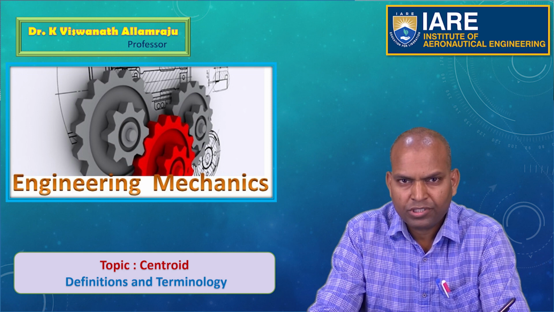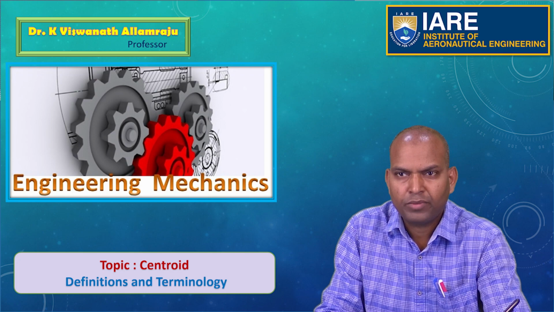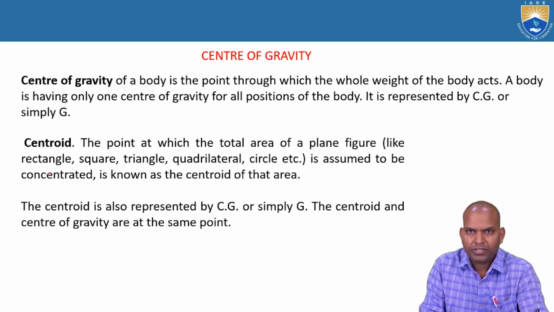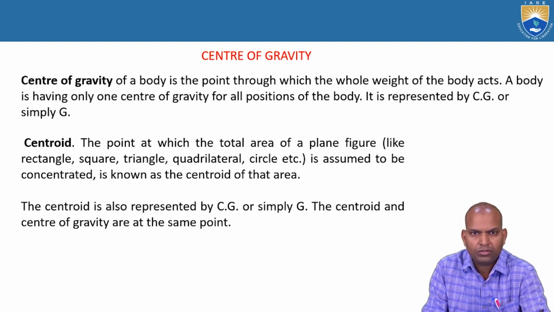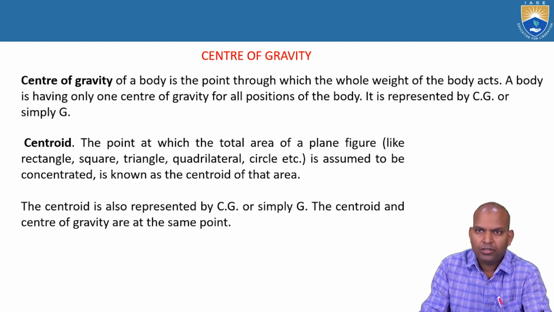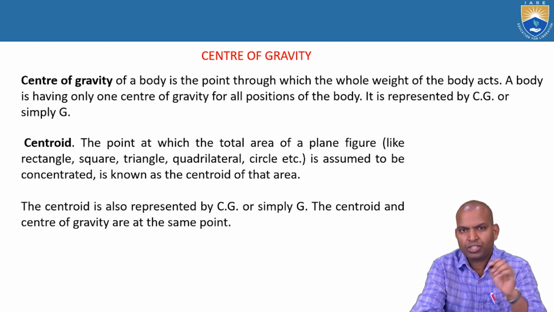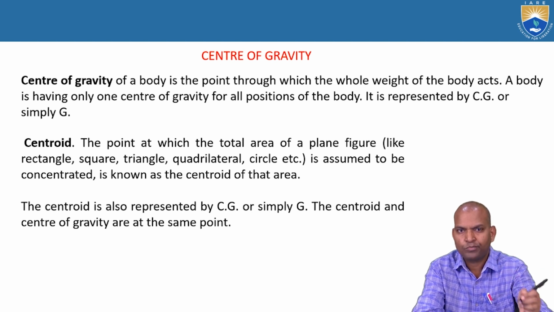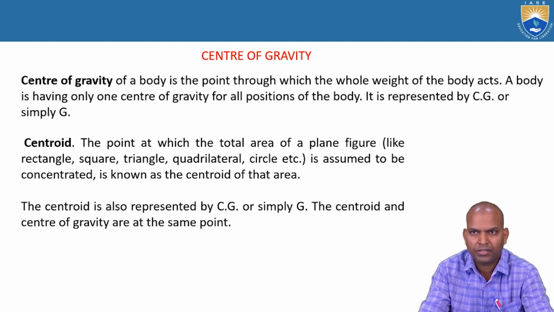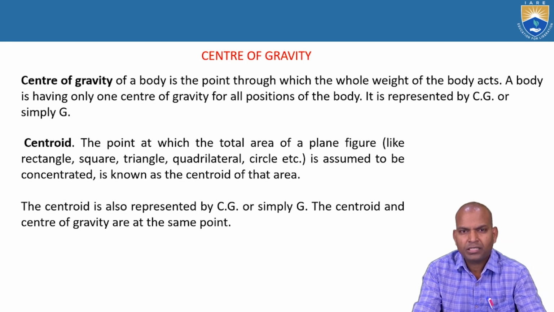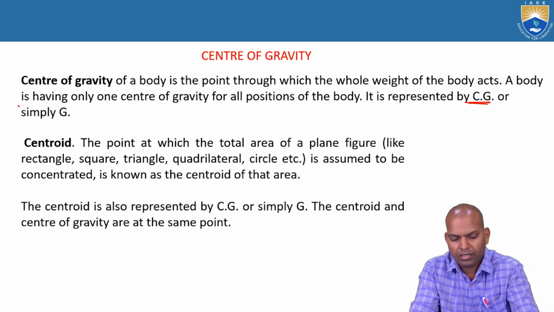In this session, we are going to study the definitions and terminologies related to centroid, center of gravity, and center of mass. Here, what is center of gravity? Center of gravity is a point through which the weight of the body acts, in spite of all positions of the body, whatever the shape may be. Even for a completely arbitrary shape, the weight of the body passes through a certain point. That point is known as center of gravity. It is generally represented by CG or G.